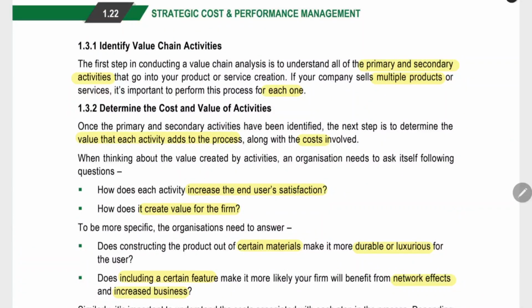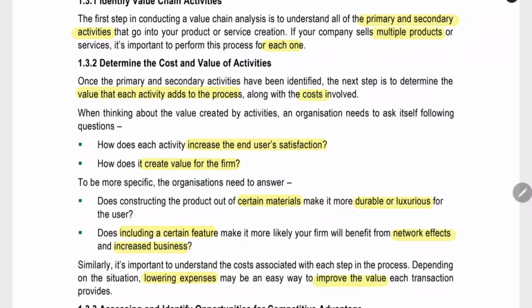Identifying the activities. Identify the primary and secondary activities. If you have multiple products, do this value chain for each and every product. For every product, you have to have a separate value chain. Each and every activity categorized for separate products also you have to do. Identify the cost and value of the activities. What is the value it is adding to the customer? What is the cost we are incurring?